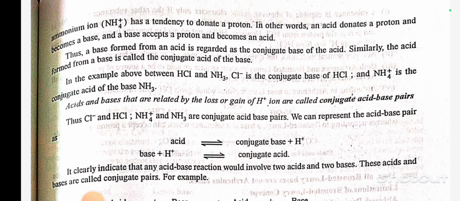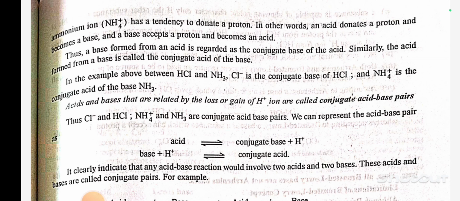In other words, an acid donates a proton and becomes a base, and a base accepts a proton and becomes an acid. Thus a base formed from an acid is regarded as the conjugate base of the acid. Similarly, the acid formed from a base is called the conjugate acid of the base. In the example above, between HCl and NH3, Cl- is the conjugate base of HCl and NH4+ is the conjugate acid of the base NH3. Acid and base that are related by the loss or gain of an H+ ion are called a conjugate acid-base pair.